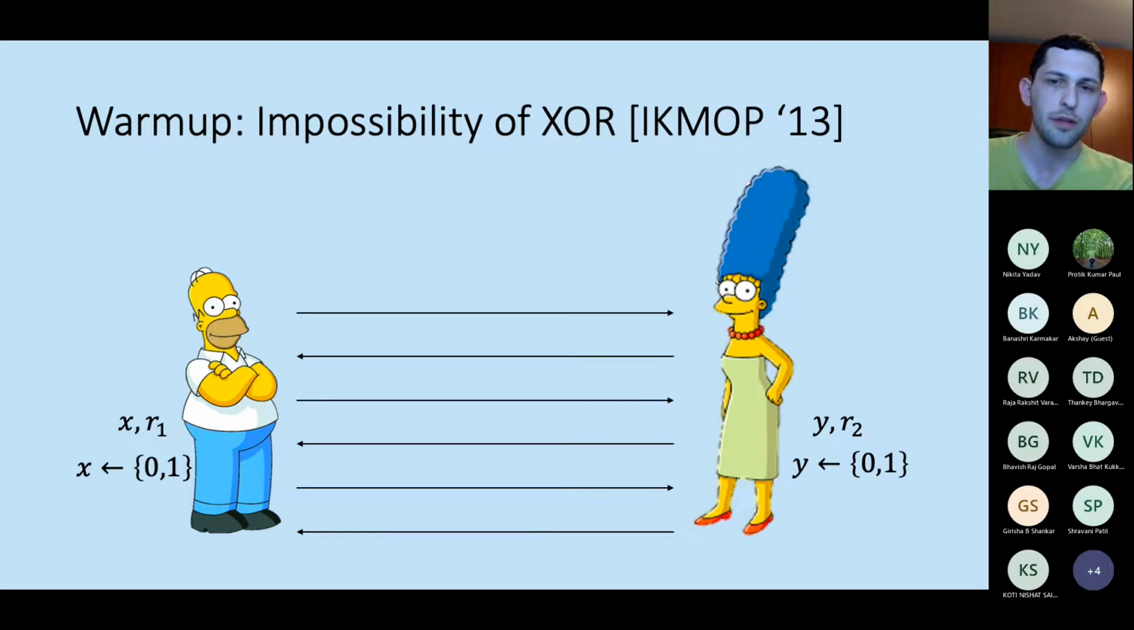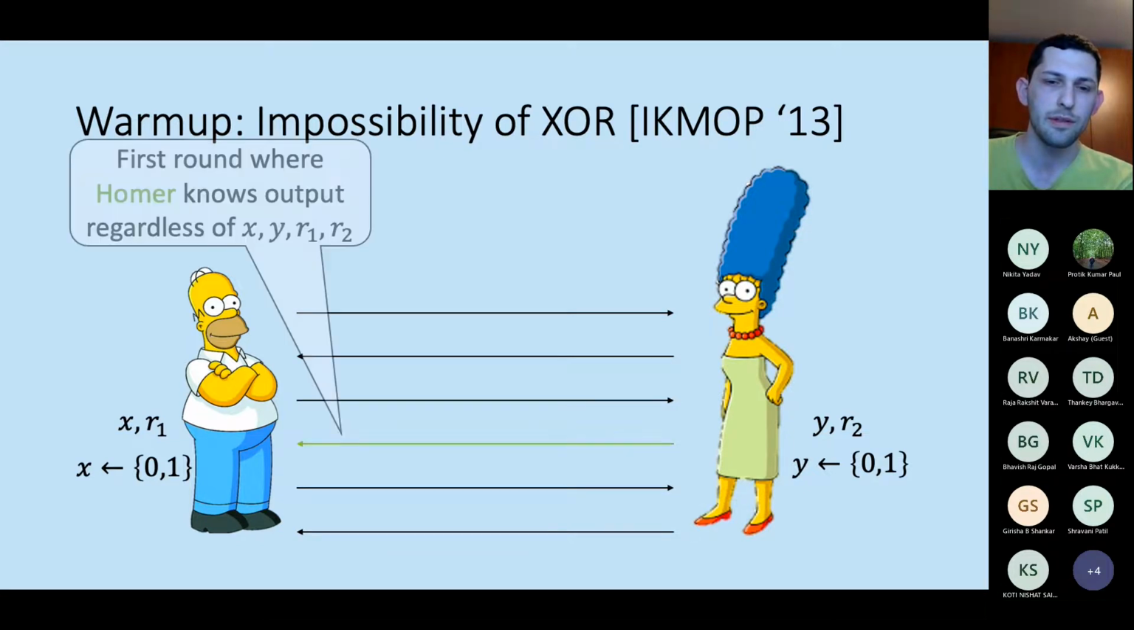So the main observation here is that there exists some round, a first round, where Homer completely knows the output, regardless of all inputs and randomness. And the reason this round exists is because the last round is an example of such a round. So there must exist this first time where this happens.